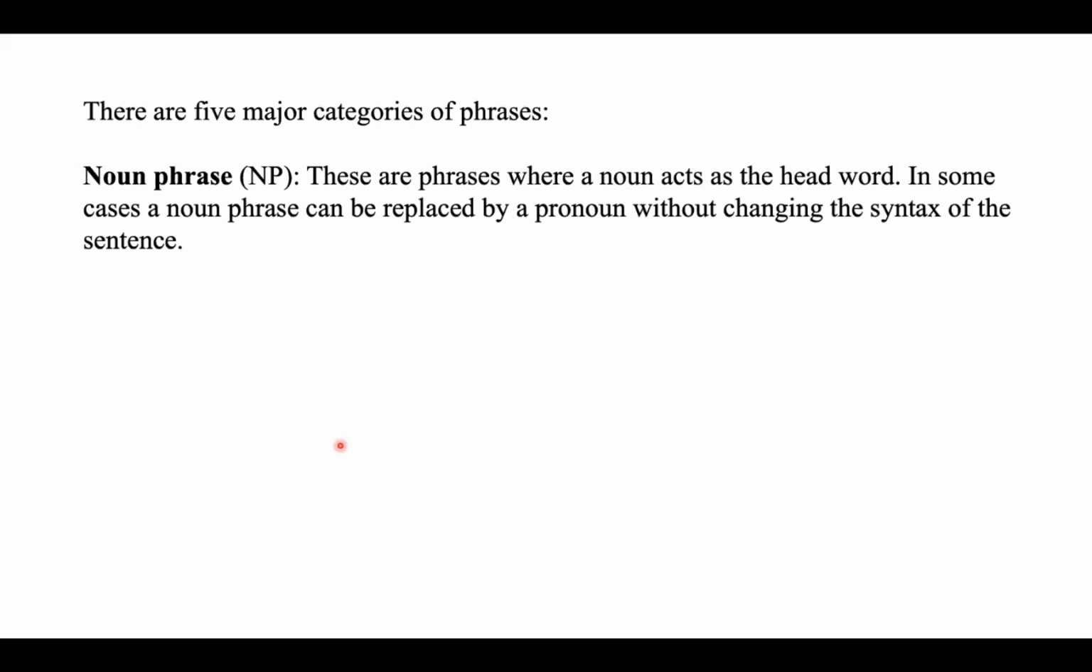There are five major categories of phrases. The first one is the noun phrase. These are phrases where a noun acts as the head word. In a noun phrase, the noun becomes the head word or root word. Noun phrases act as the subject or object of a verb or adjective. In some cases you can even replace a noun phrase with a pronoun without changing the syntax of a sentence. Take this example, "little boy."